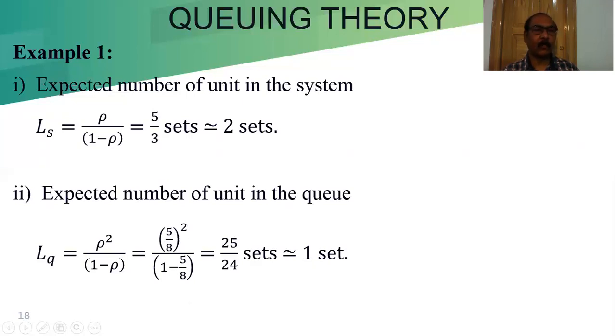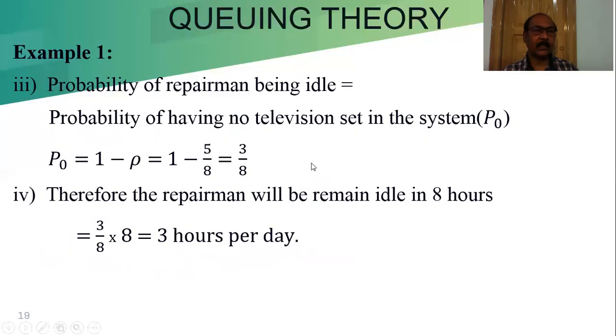Now you have to calculate how much time the repairman or serviceman is idle. The probability of the repairman being idle is the probability of having no television set in the system, that is P0. P0 is equal to 1 minus rho, where rho is the busy traffic intensity. So idle P0 is equal to 1 minus 5 by 8, equal to 3 by 8. So this much is the idle fraction.